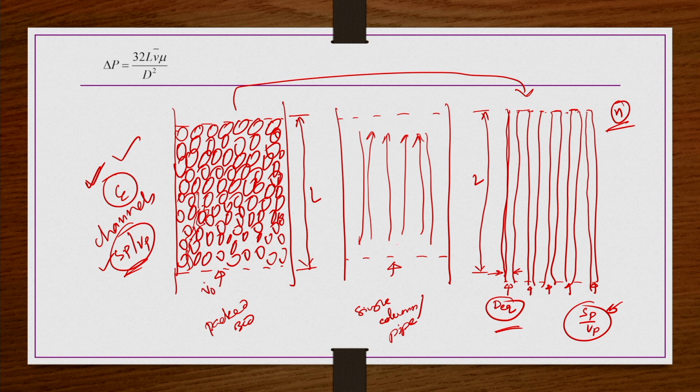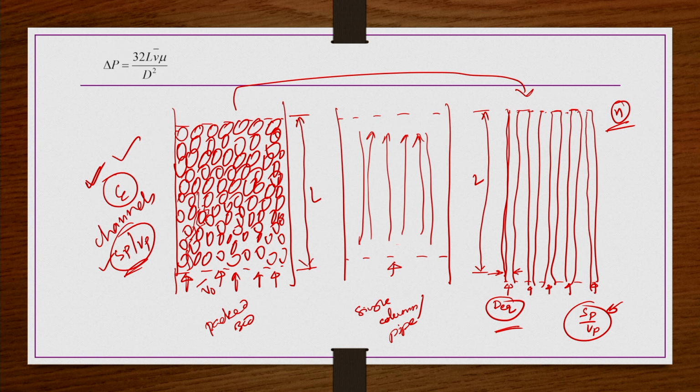So, v bar is a kind of superficial velocity of the packed bed. Superficial velocity in the sense of empty tower velocity. This column is there, the same column here, this second one, right. This packed bed column is there, right. Whatever the dimensions of this packed bed column are, the dimensions of the empty column are the same. Then whatever the velocity through the empty column under the same pressure drop as in the packed bed, that is known as the superficial velocity, or simply, superficial velocity is a kind of empty tower velocity when there is no packing, right.